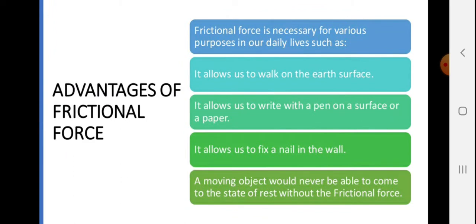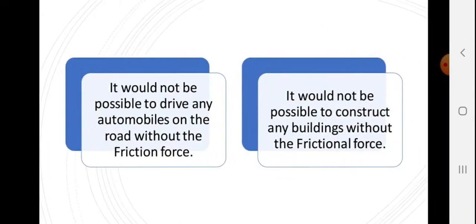Advantages of frictional force. Frictional force is necessary for various purposes in our daily life, such as it allows us to walk on the earth's surface, it allows us to write with a pen on the surface of paper, it allows us to fix a nail in the wall. A moving object would never be able to come to a state of rest without the frictional force. So these are all advantages of frictional force. It allows us to do our important daily tasks. It would not be possible to drive any automobile on the road without the frictional force. It would not be possible to construct any buildings without the frictional force.